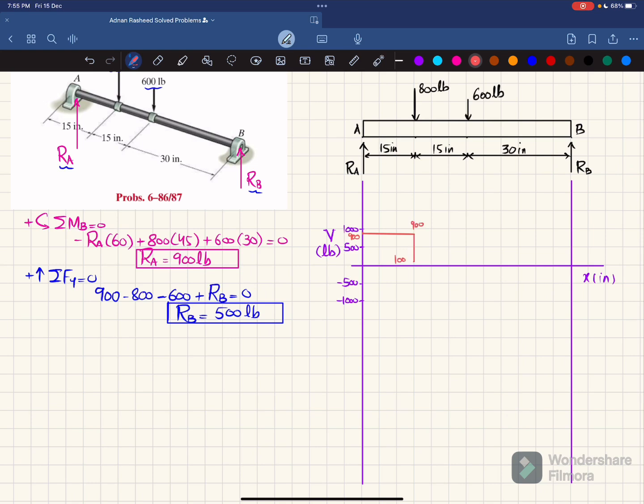So shear force will change from 900 to 100. This point is 900. Now moving from this 100 till this another load 600, there is no other shear force, so it will remain the same. But you can see at this point we have minus 600. So 100 minus 600 will bring it to minus 500. So your shear force will change to minus 500. This is minus 500. And from this point till the end, there is no other shear force, so it will remain horizontal. But at the end, you have RB, which is plus 500, which will cause it to go to 0. Okay, so this is your shear force diagram.